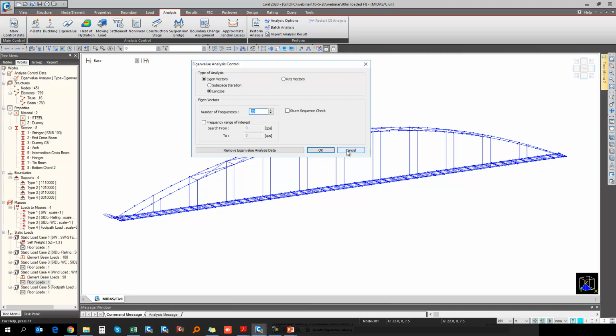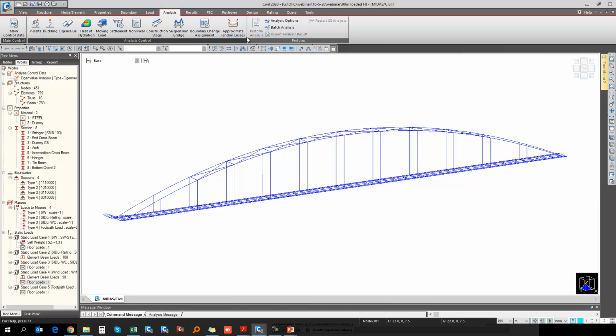Okay, so I'll click on OK, and we'll perform the analysis. First we will check the major responses in the directions. Here I have taken the first model for the loaded condition, that is, we will check the frequency in the horizontal direction, that is in the Y direction. So if I go to the results,